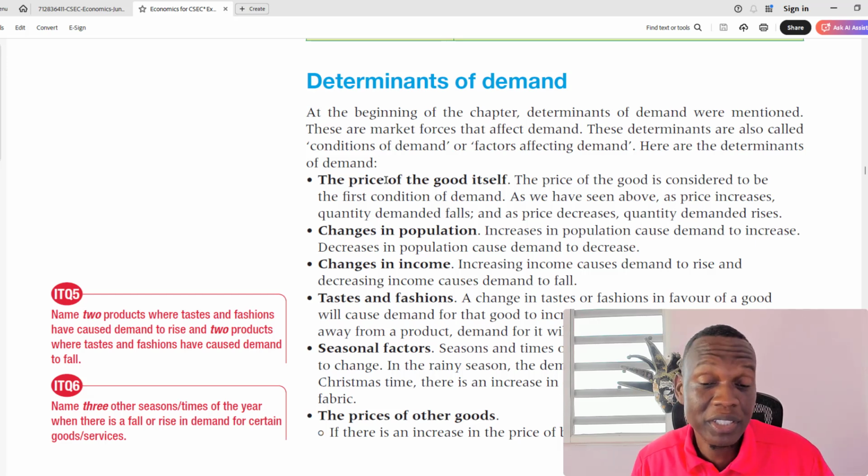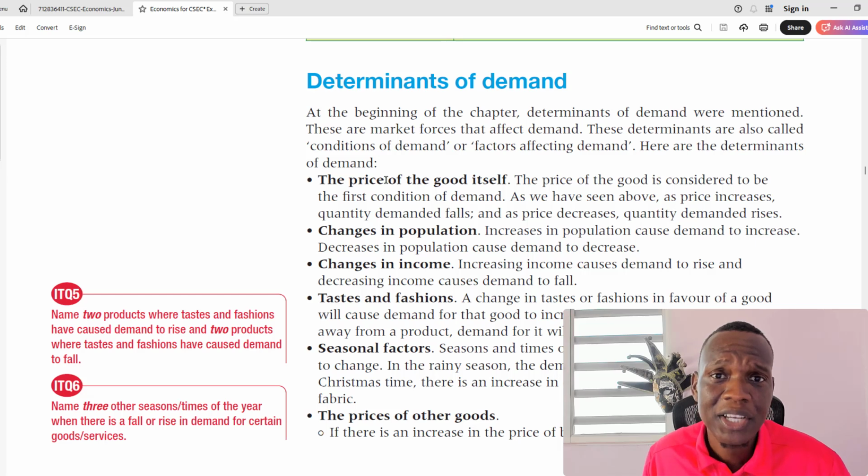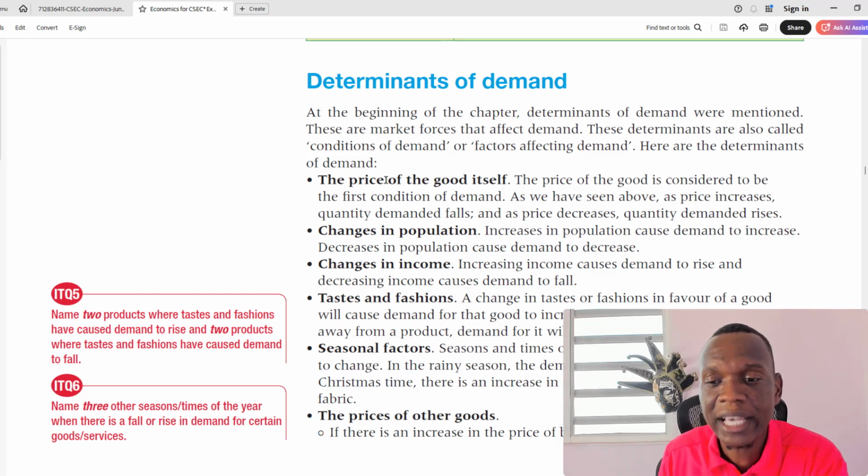Income, change in income. If income goes up, then demand should rise. If income goes down, demand should fall, right? Very straightforward. If you're broke, you can't afford certain things. If you get a little extra money, then your demand for certain things will increase.